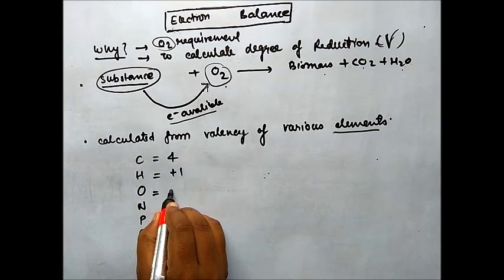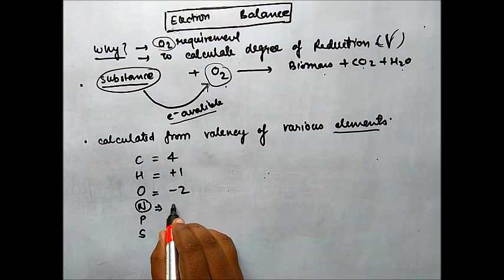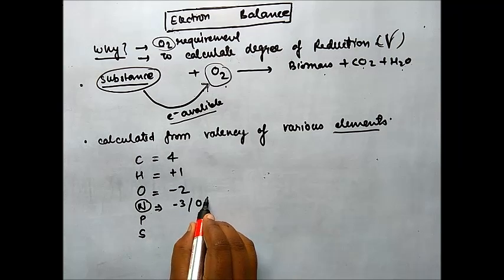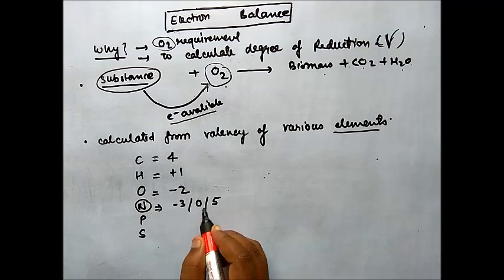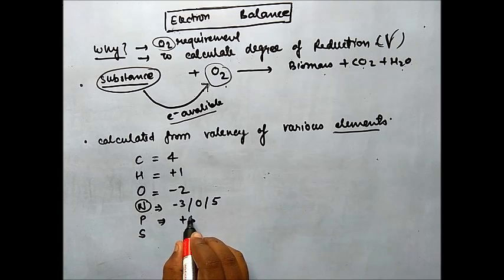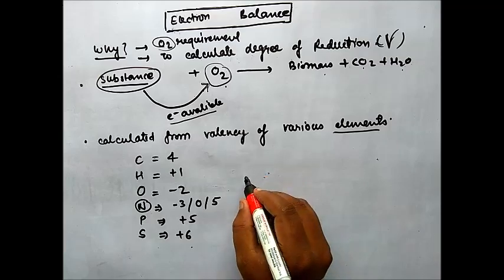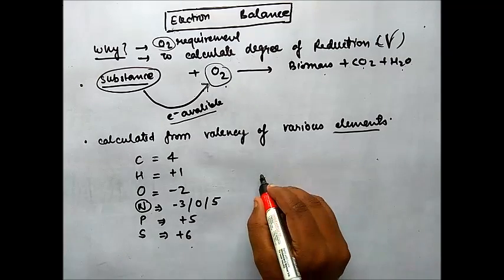What is the valency of oxygen? Minus 2. What is the valency of nitrogen? That is minus 3. It may be 0, it may be 5. What is the valency of phosphorus? Plus 5. Valency of sulfur? Plus 6.